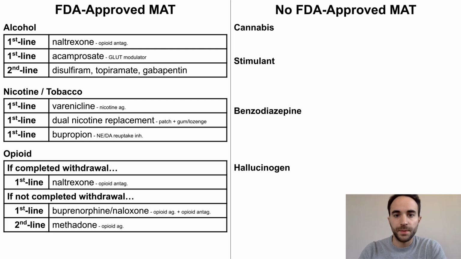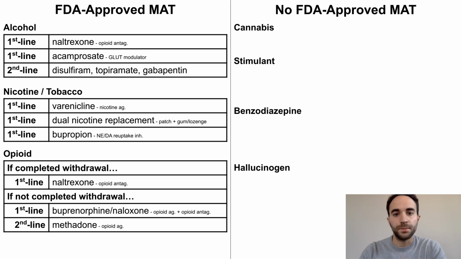Opioids are a bit trickier. The preferred treatment depends on whether the patient has completed opioid withdrawal or not. Opioid withdrawal is not life-threatening, but it is extremely uncomfortable, including symptoms such as nausea, diarrhea, muscle aches, sweating, and insomnia. This uncomfortable withdrawal is a large contributor to relapse.